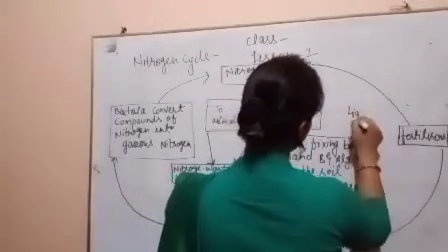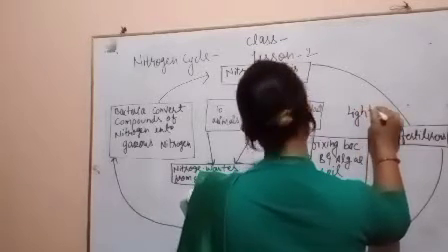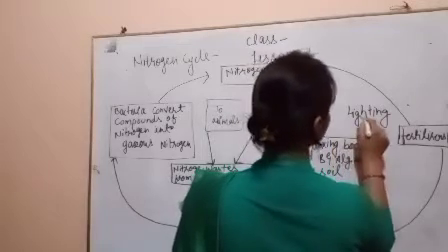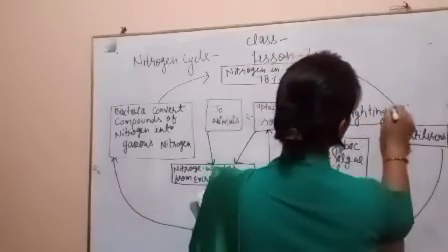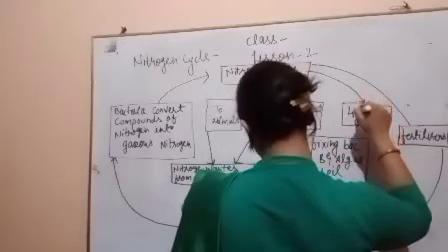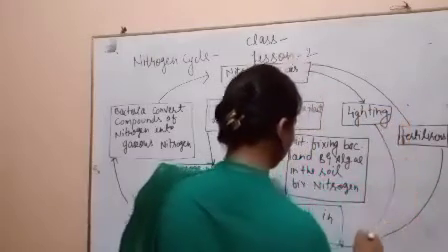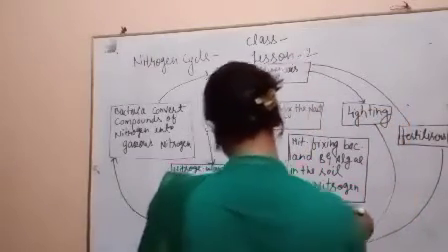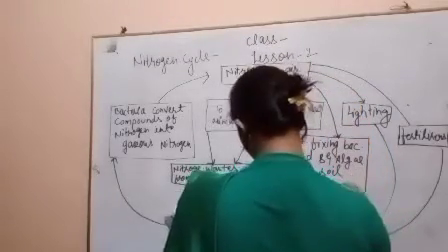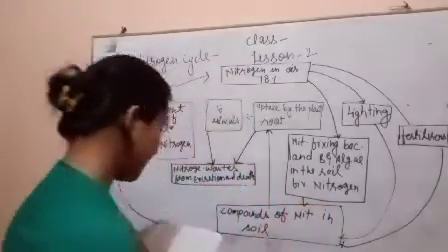Here you can see lightning. So you will make an arrow here, then nitrogen fixing bacteria here, and this one here.